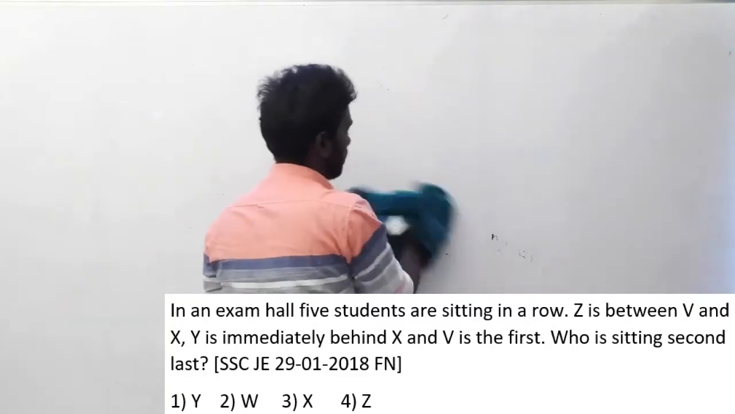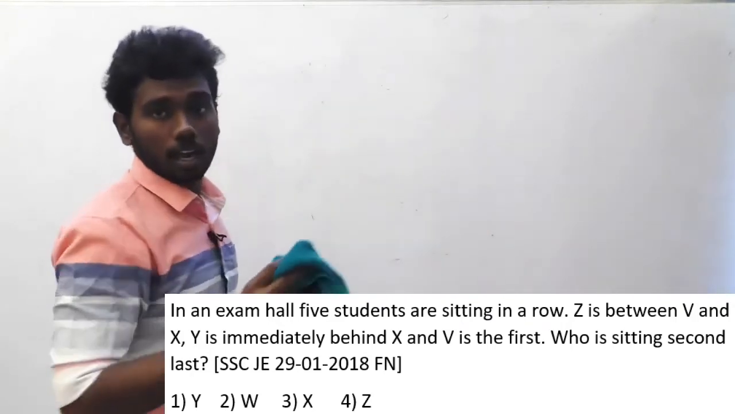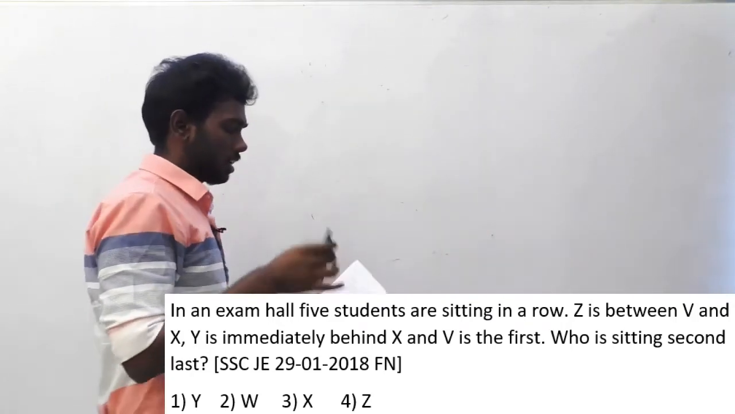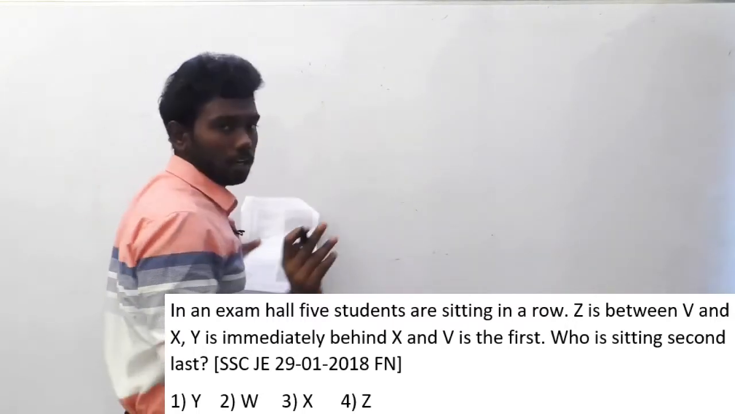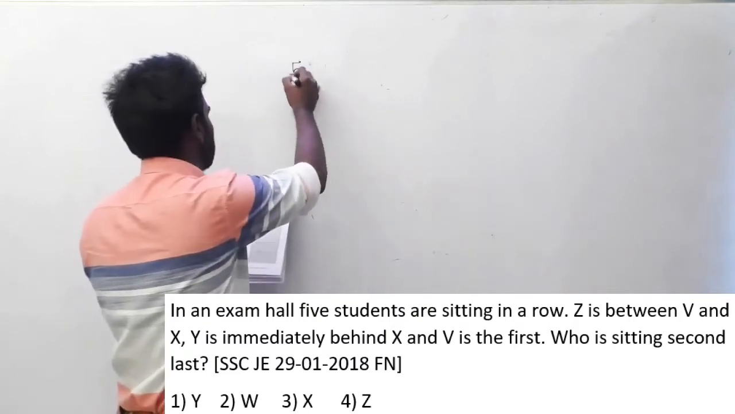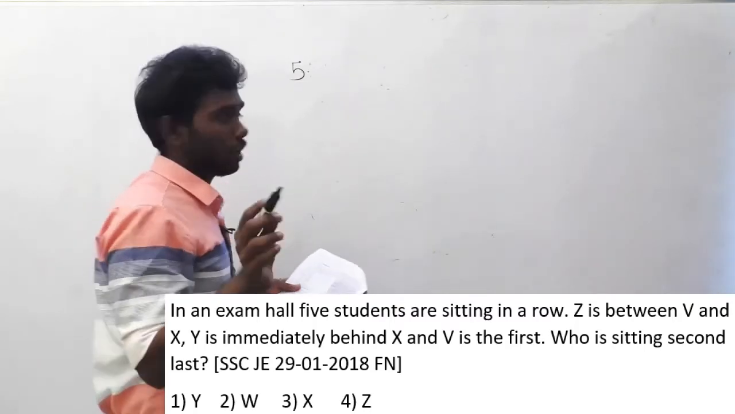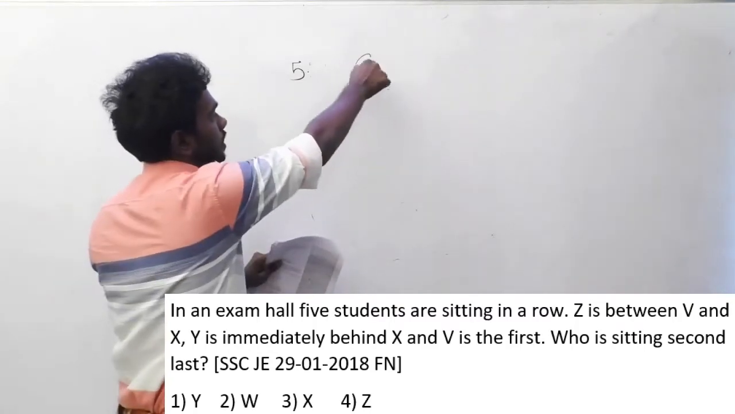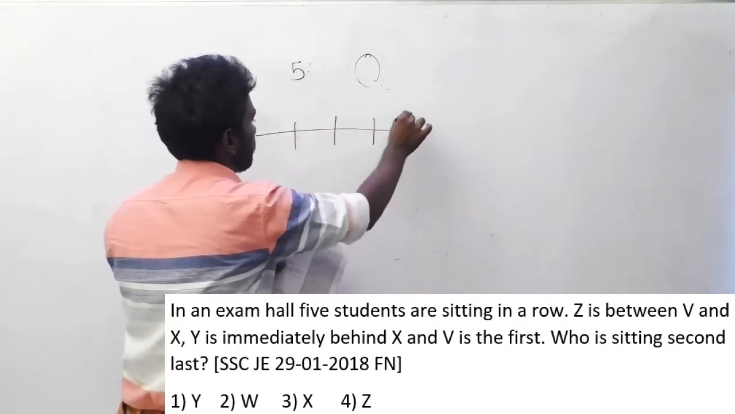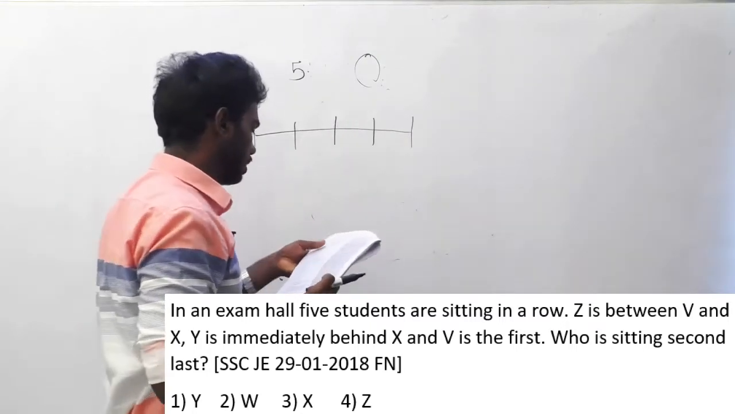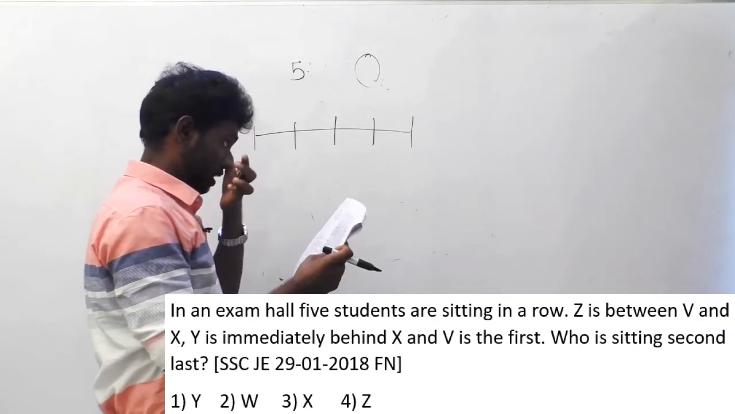When compared to the previous questions we have solved in SSC JE, I would say this is a good question. It's like logical thinking. This question is absolutely based on logic, and we will see. In an exam hall, there are 5 students. Read the instructions clearly. They are sitting in a row. There may be questions where they are sitting in a circular manner, but in this case they are sitting in a row. 1, 2, 3, 4, 5. This is the order. Z is between V and X is the thing given here.